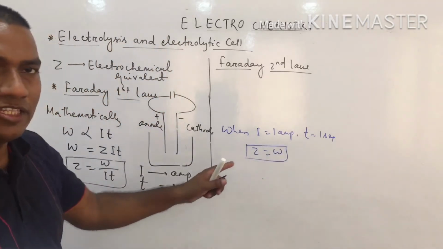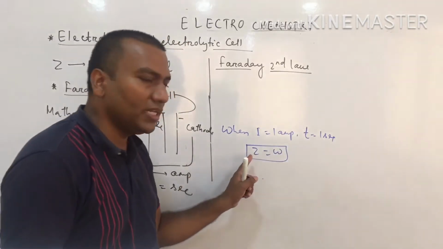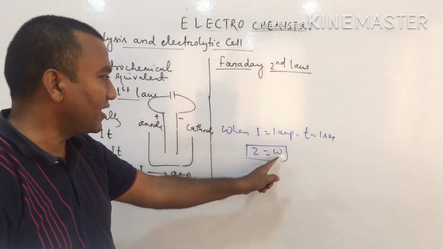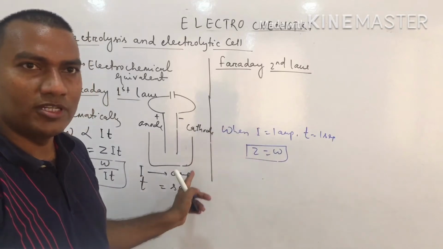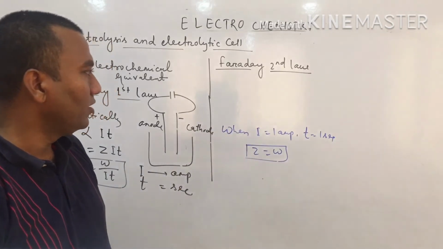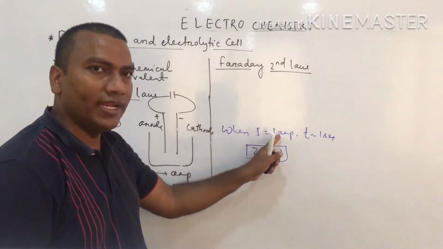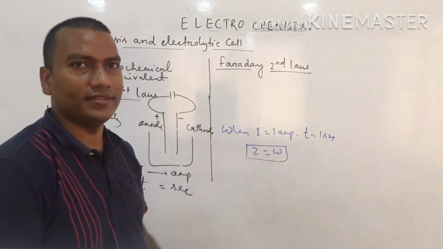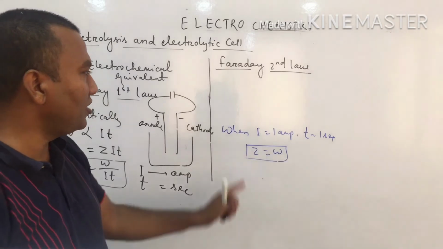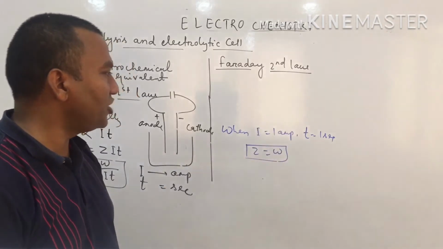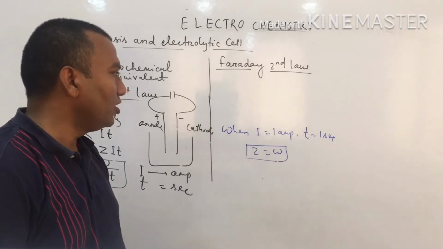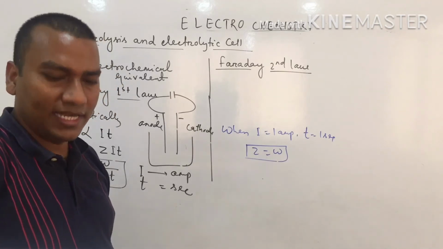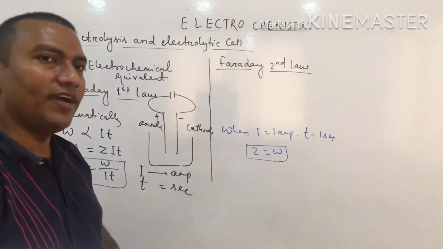How can we define it theoretically? Electrochemical equivalent is defined as the amount of substance deposited over the cathode or anode when 1 ampere current passes through the electrolyte for 1 second. Clear? So this is the meaning of Z: Z equals W when I equals 1 ampere and T equals 1 second. This is called Faraday's first law.